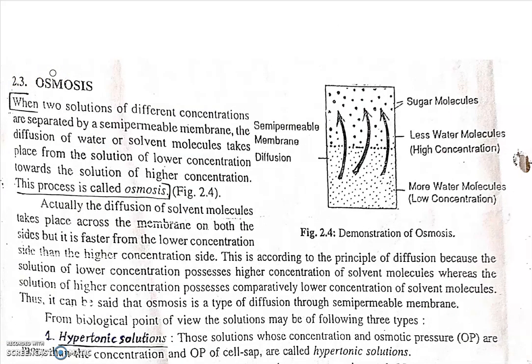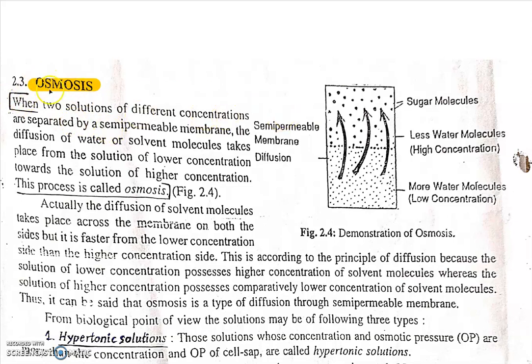The osmosis phenomenon is different from diffusion. Diffusion is a very simple process. In this process, highly concentrated substances move from their high concentration to their lower concentration. But in osmosis, what happens? There is a condition.